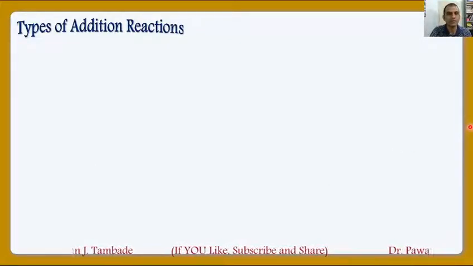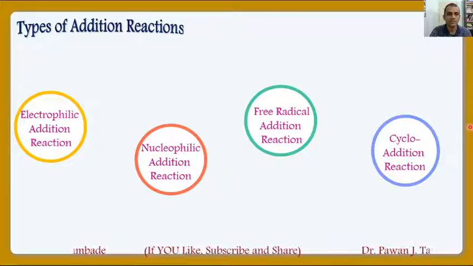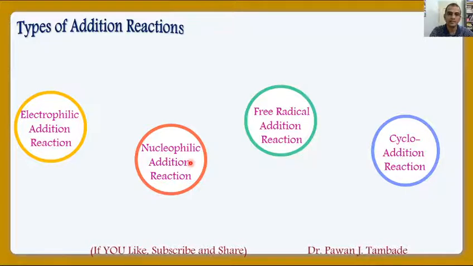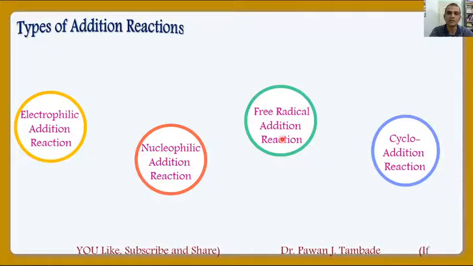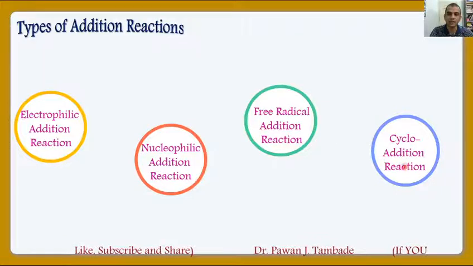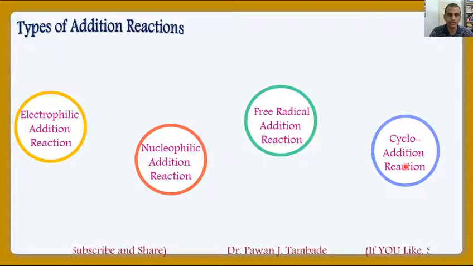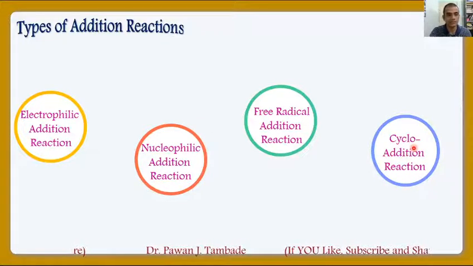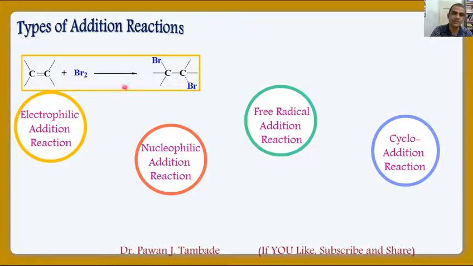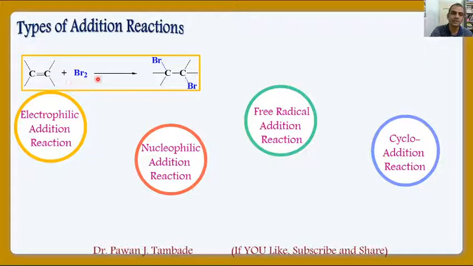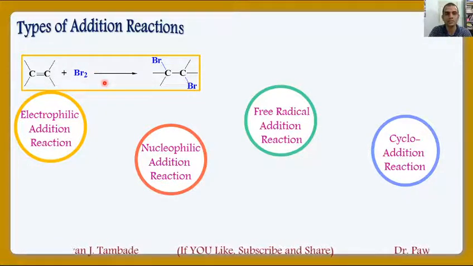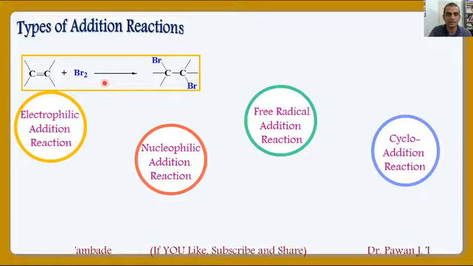So addition reactions are of different types. We will see which are the different types of addition reactions. Addition reaction is of four different types. First is electrophilic addition reaction. Second is nucleophilic addition reaction. Third one is free radical addition reaction. And fourth is cycloaddition reaction. Depending upon what is happening during the course of addition reaction, we categorize them into these four types. So first one is electrophilic addition reaction. Look at the same example. In this case, this bromine molecule acts as an electrophile during the course of reaction. So this reaction is called electrophilic addition reaction.